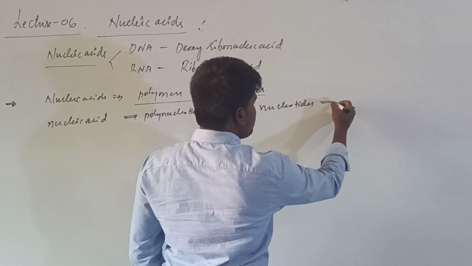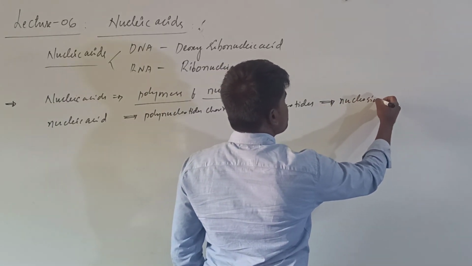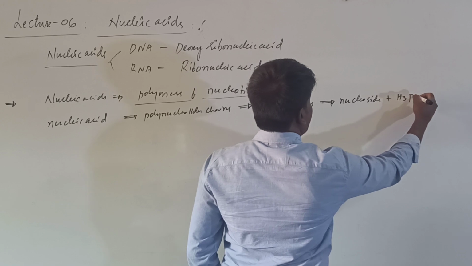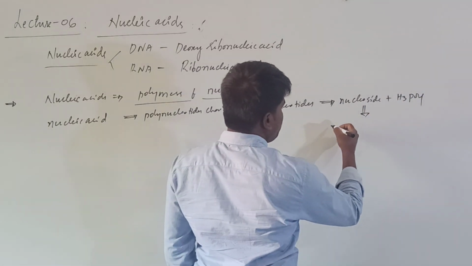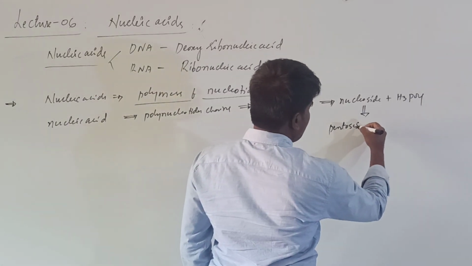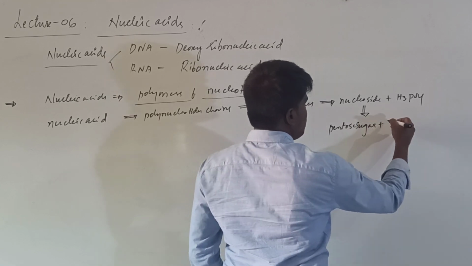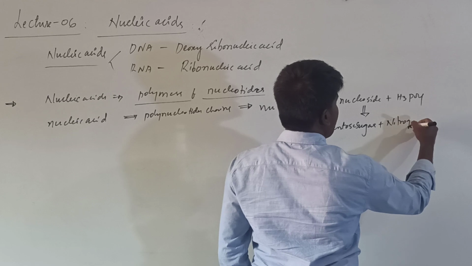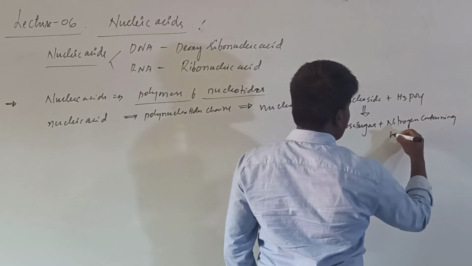These nucleotides will be converted into nucleoside plus phosphoric acid, and these nucleosides will be converted into pentose sugar plus nitrogen containing heterocyclic bases.